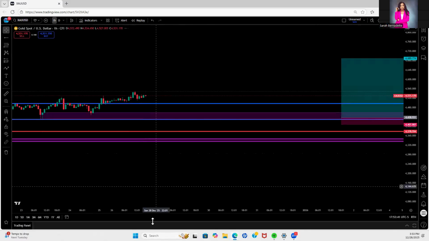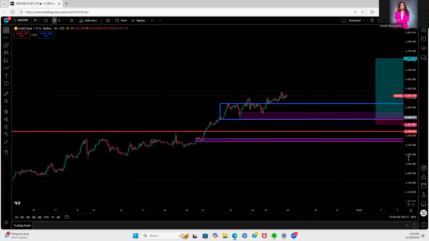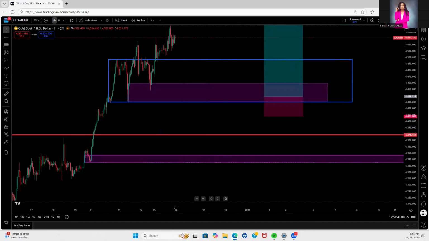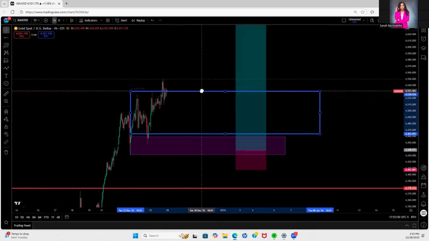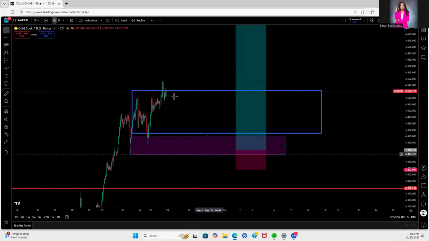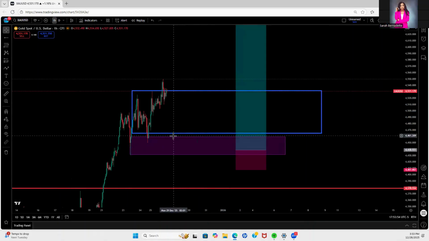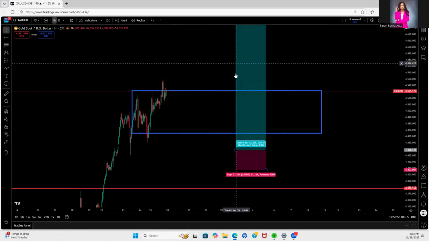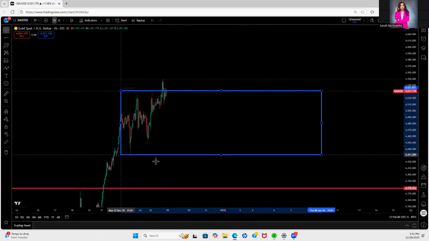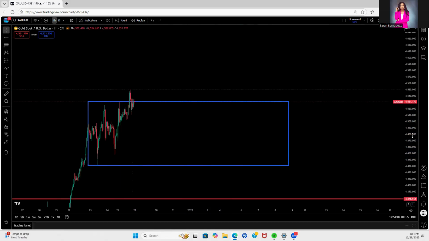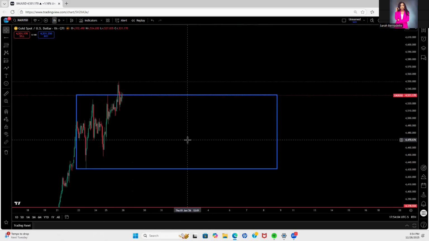Now we're going to the 1 hour time frame. Let's go and reanalyze the chart. I want to shift this box marking the previous higher high, and then let me delete this purple box here, and this one as well. It's not needed. So now we have our previous higher high and higher low. We want to see what's inside this box here.